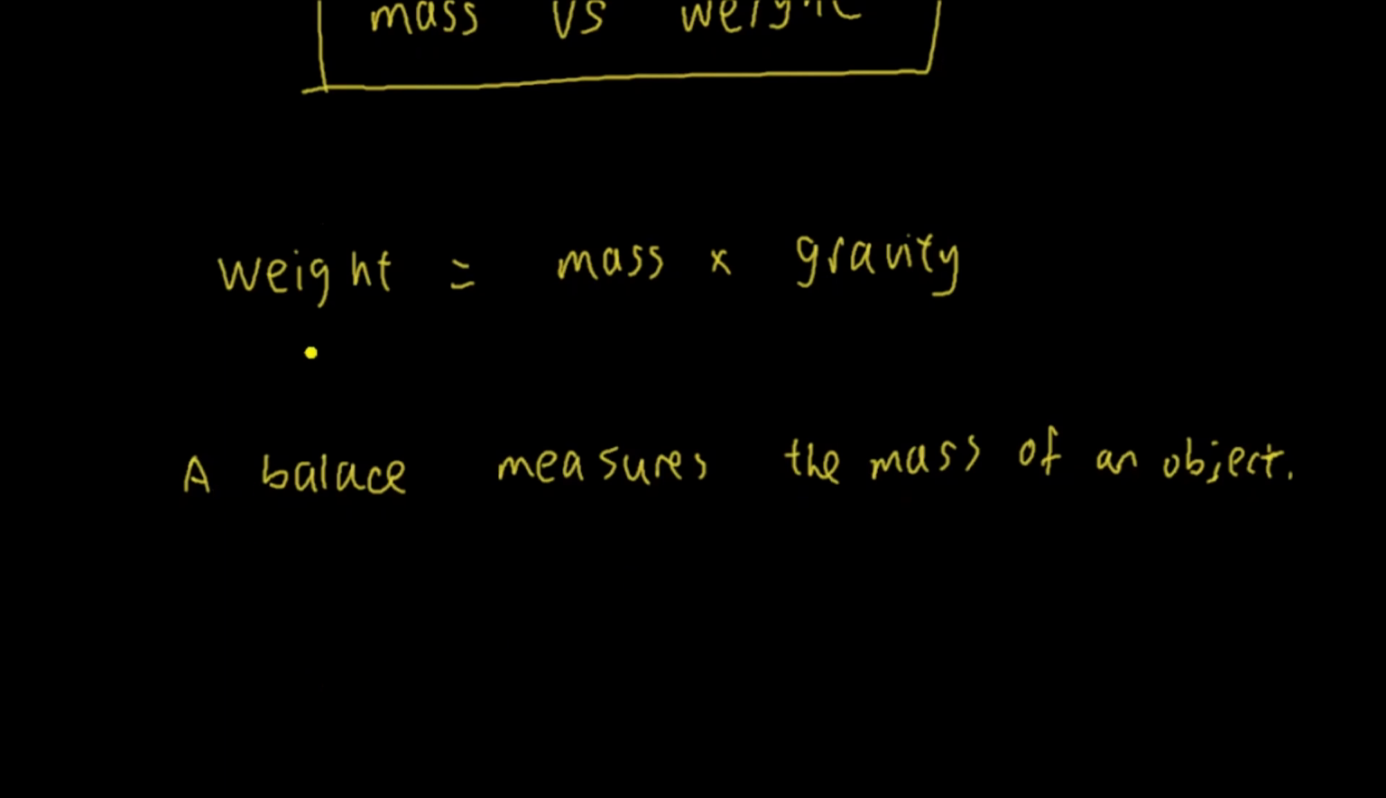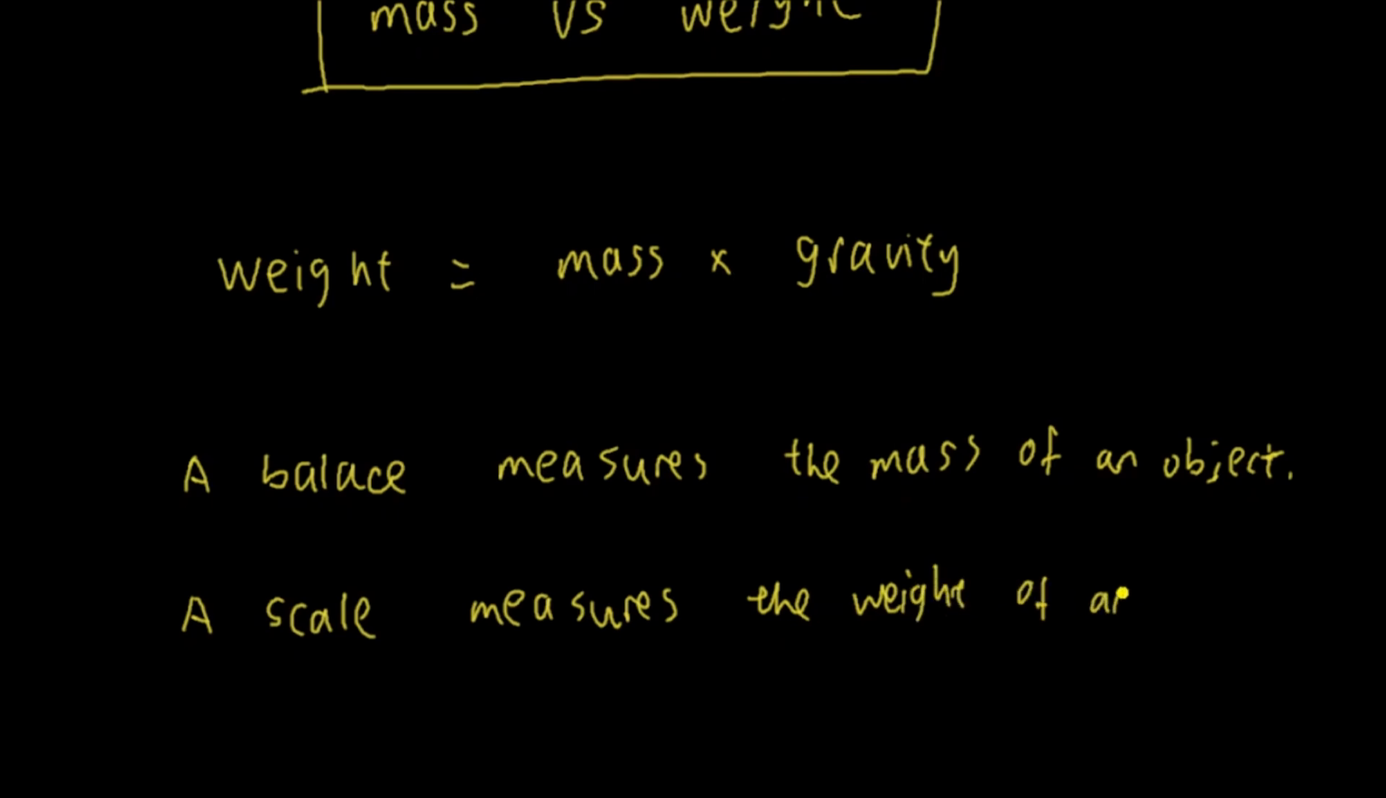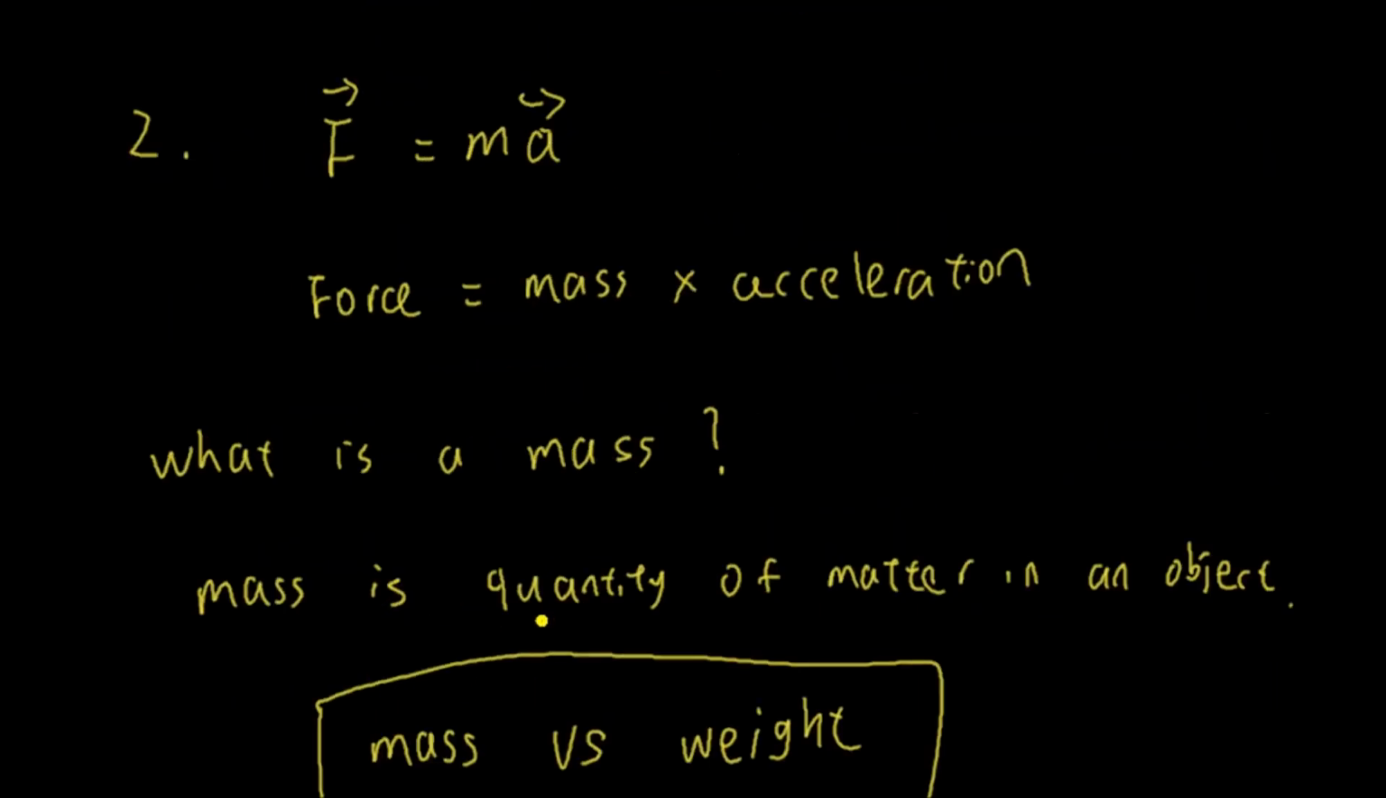And how do you measure the weight of the object? You use a scale. A scale measures the weight of an object. Okay, now we do know the variables in this equation here, F equals ma. So now let's talk about why this equation makes sense.